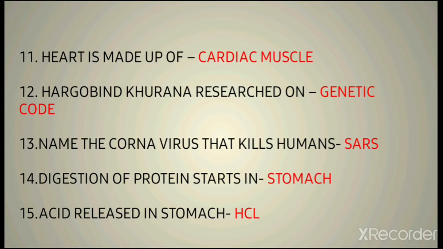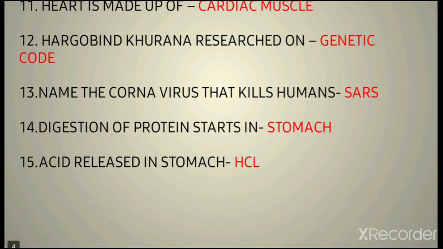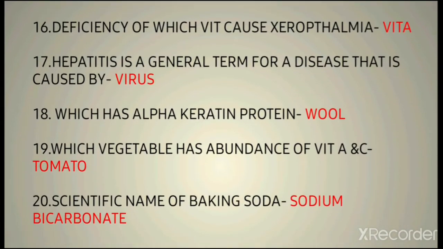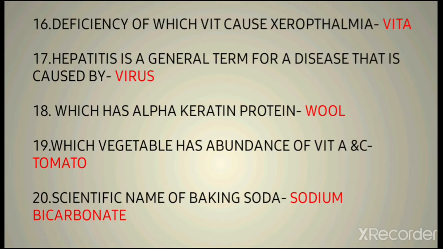The 15th question here is, which acid is released in the stomach? All of us know that the acid in the stomach is always HCl, the concentrated HCl. Then the next question coming up is, deficiency of which vitamin causes xerophthalmia? Xerophthalmia is a disease of the eyes. It is due to the lack of vitamin A.